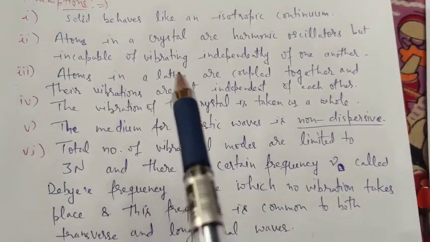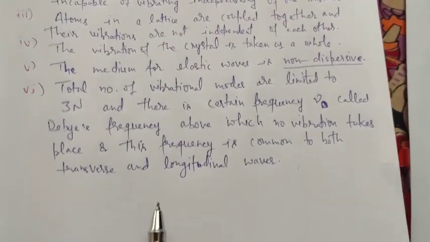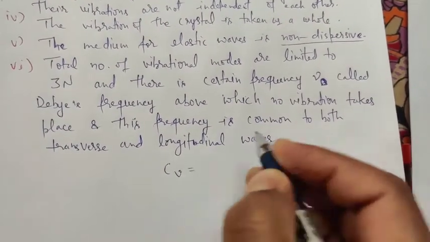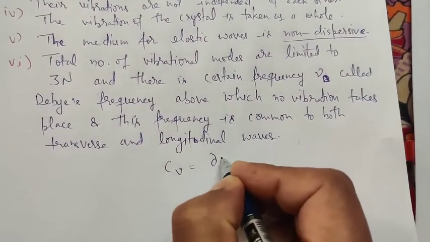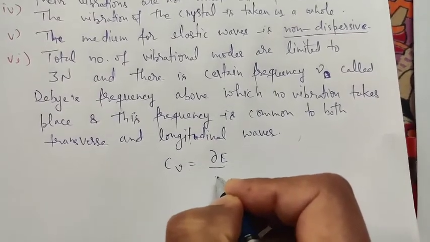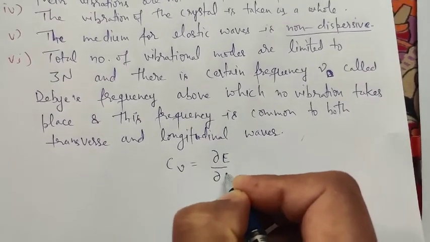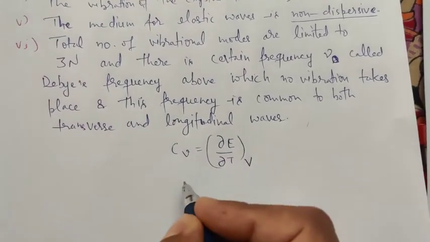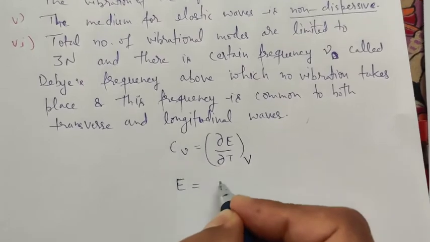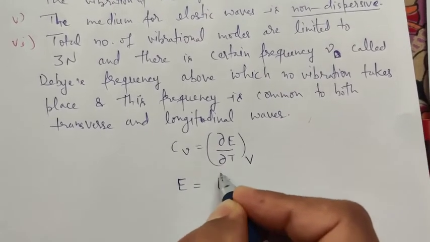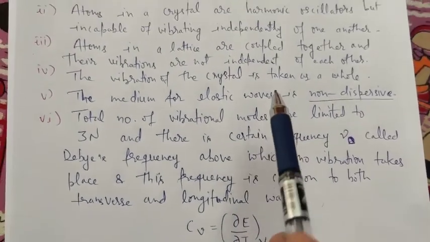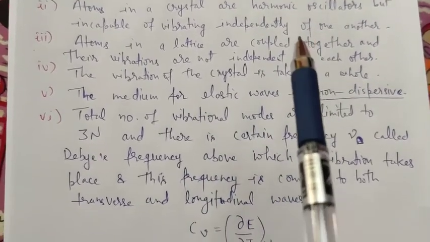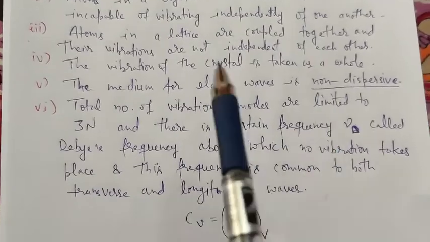Now to calculate this, what is our procedure? We calculate the specific heat capacity by differentiating the energy with respect to temperature at constant volume. And we calculate this energy by calculating the average energy. But in this case the oscillations are coupled oscillations, so we have to know the modes of vibration.